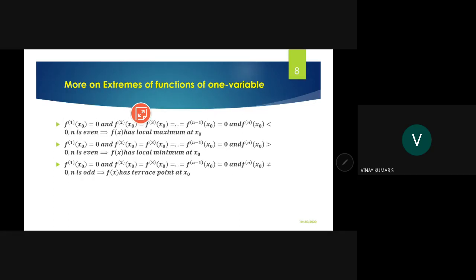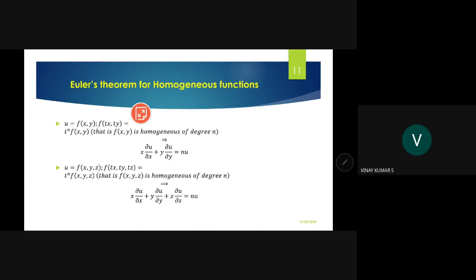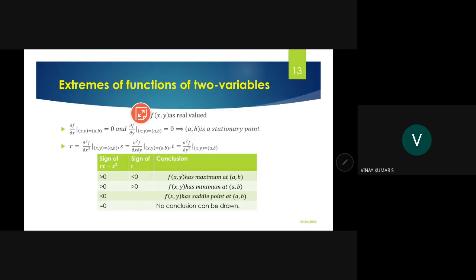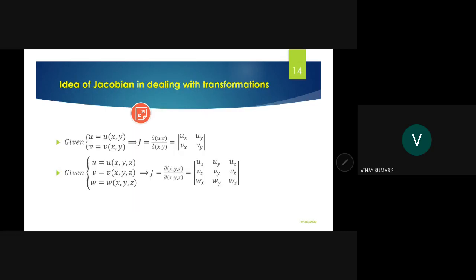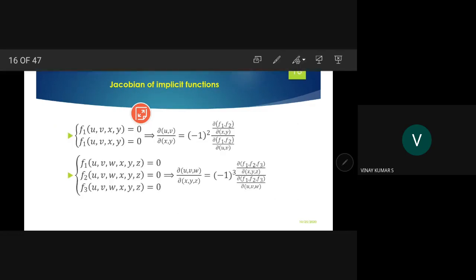In that context, we discussed chain rules and implicit functions and their derivatives, Euler's theorem of homogeneous functions, Taylor series and Maclaurin series expansion of functions of two variables, extreme values of functions of two variables, and Jacobians and their uses. These are the things we have discussed over a span of 4 sessions.